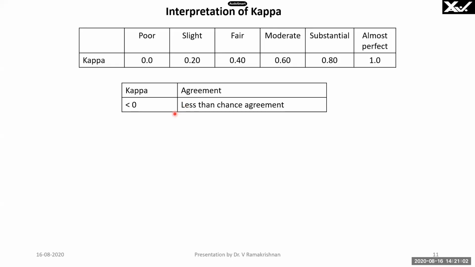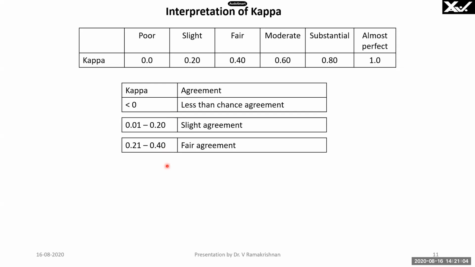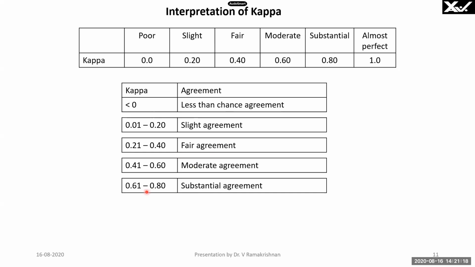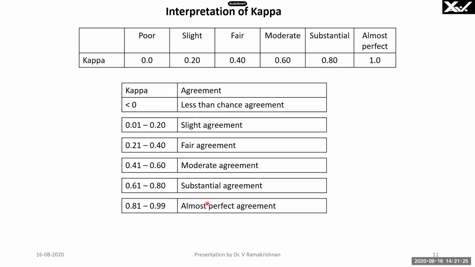Now, the same thing I have given in a different format. Less than 0 is less than chance agreement. 0.01 to 0.20, if the Kappa coefficient is in this range, there will be a slight agreement. 0.21 to 0.40 is a fair agreement. There is a moderate agreement. If it is 0.61 to 0.80, substantial agreement. This is what you should get. If 0.81 to 0.99, almost perfect agreement will be there. Blindly, we can believe anyone. If one doctor says yes positive, the other doctor will certainly say it is positive.